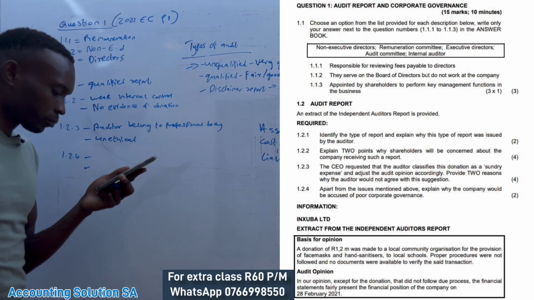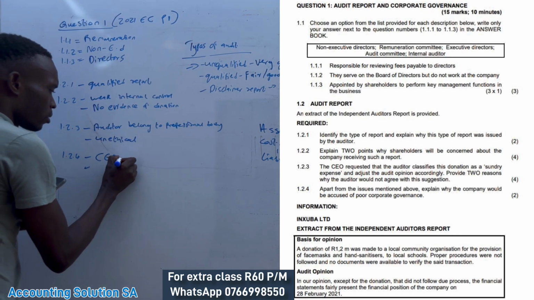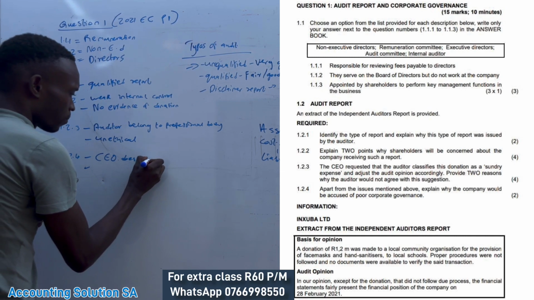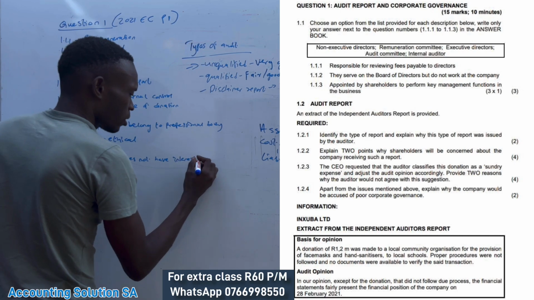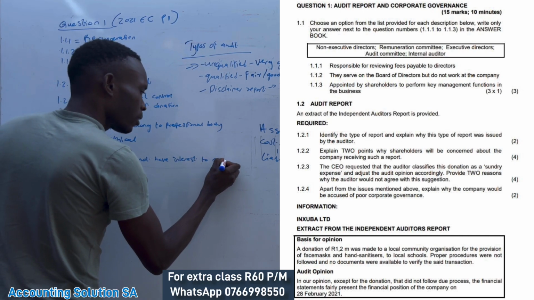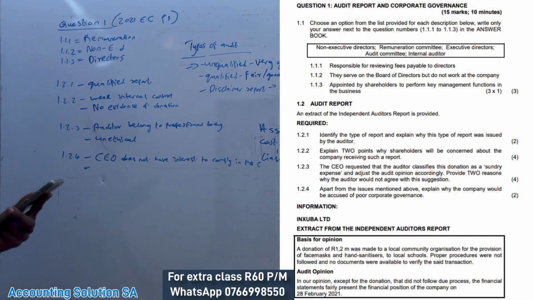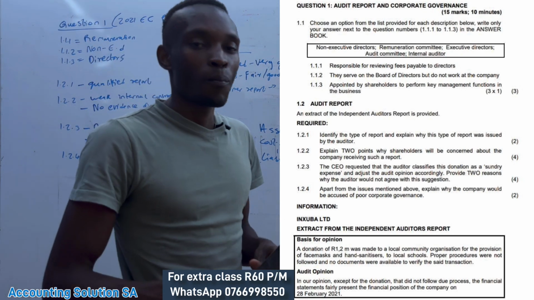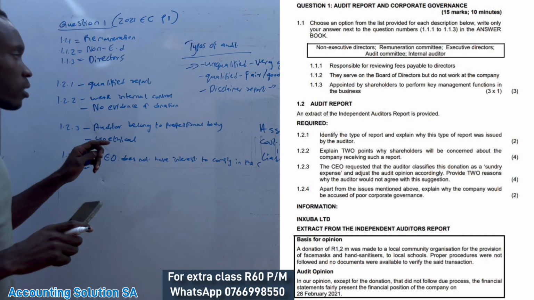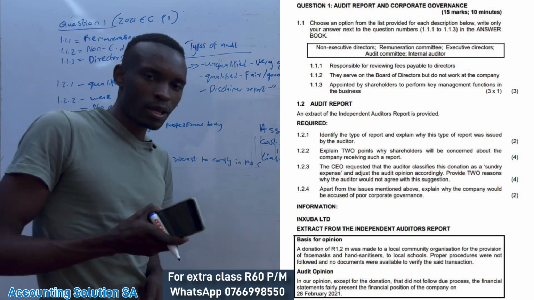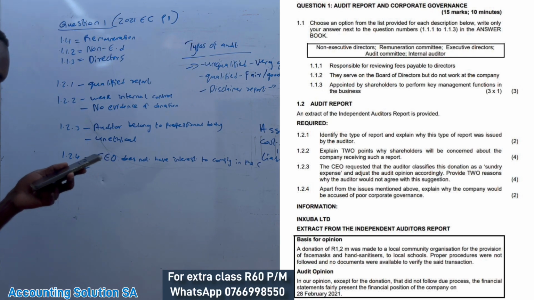Number one, if you check, the CEO does not have interest to comply in the company. This CEO does not have any interest in complying with the rules of the company, because he's just busy forging things, and probably this CEO knows something about this donation. So this is not good corporate governance.